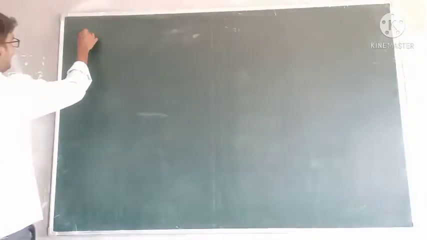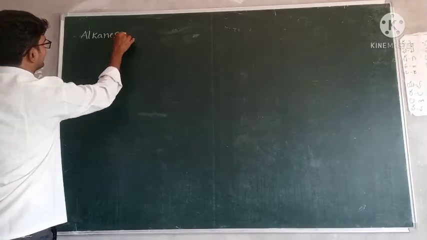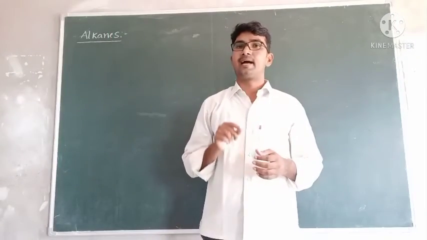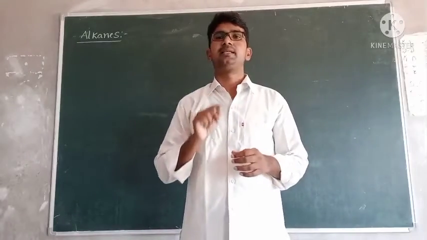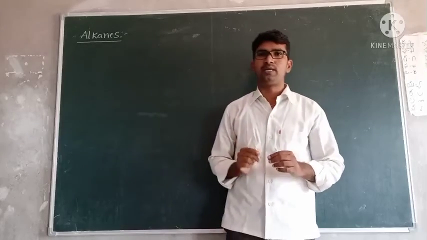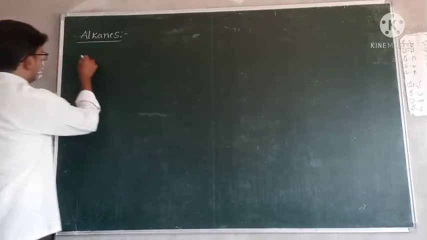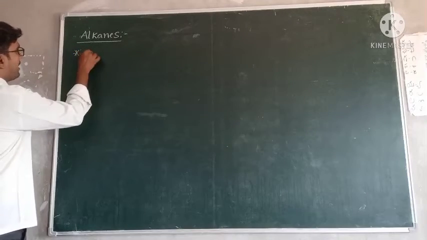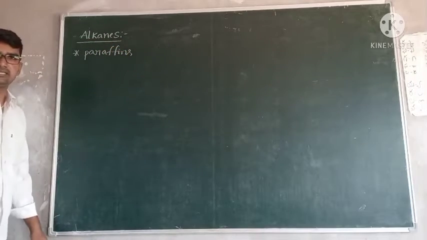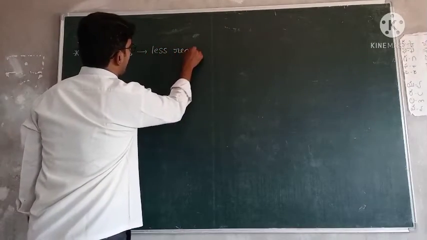First one, alkanes. Actually we know that alkanes, alkenes and alkynes, these three are parent hydrocarbons. Means these three contain only carbons and hydrogens. Alkanes' other name is paraffins. Paraffins means less reactivity.